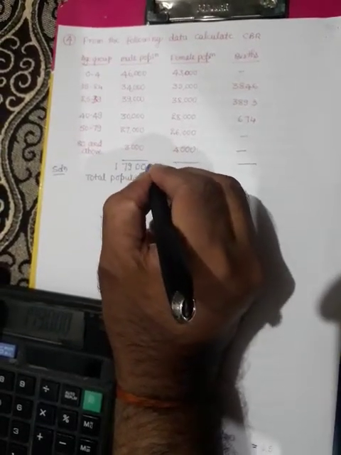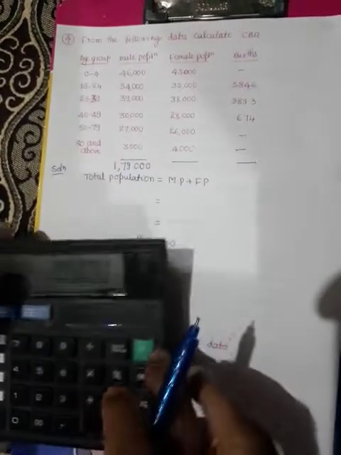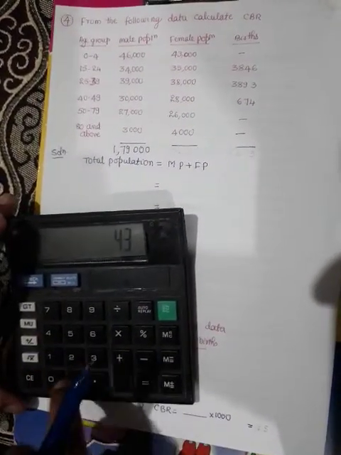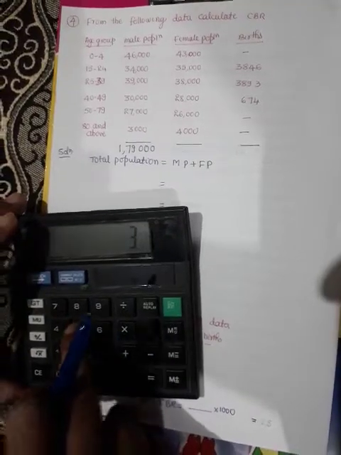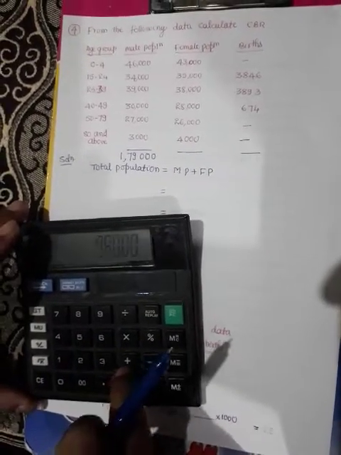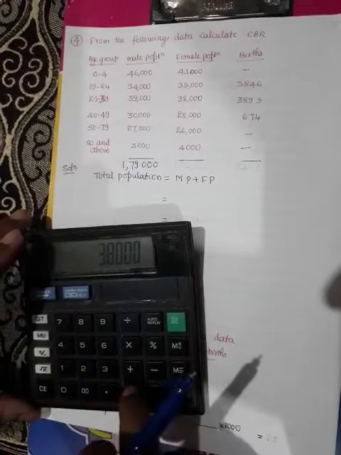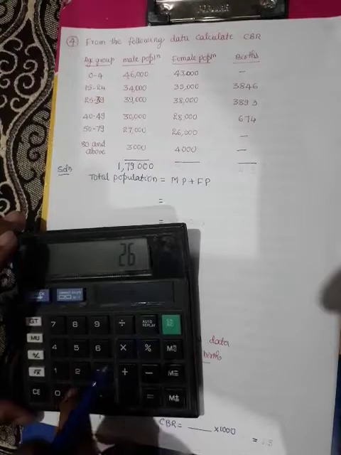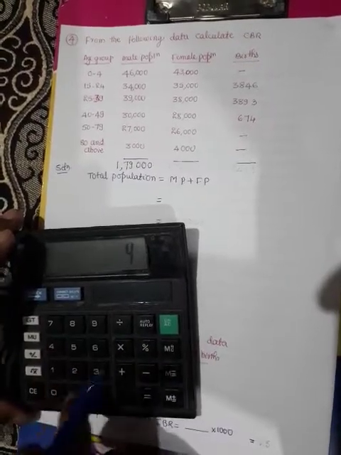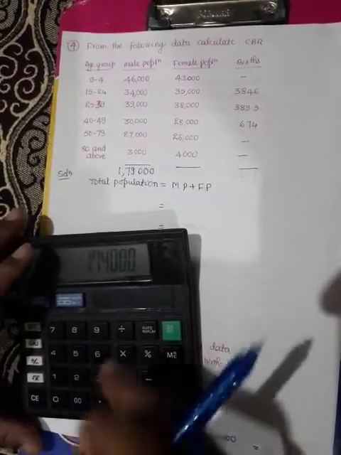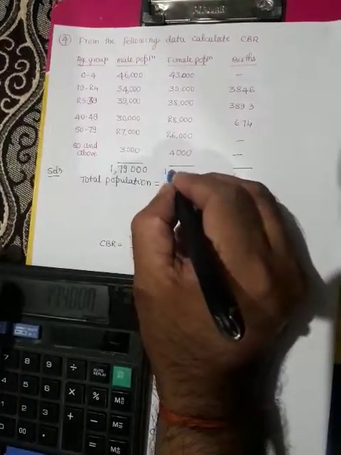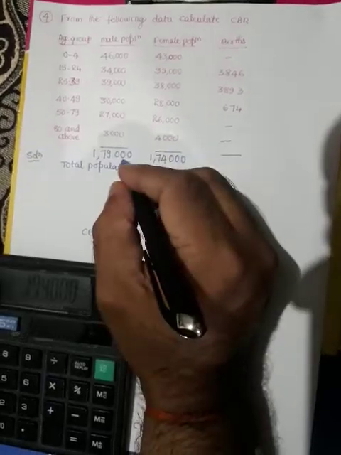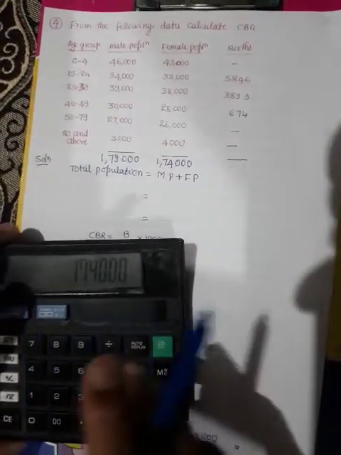1,79,000. Similarly, let us add the third column: 43,000 plus 35,000 plus 38,000 plus 28,000 plus 26,000 plus 4,000 is equal to 1,74,000. This is the total female population. This is the total male population.